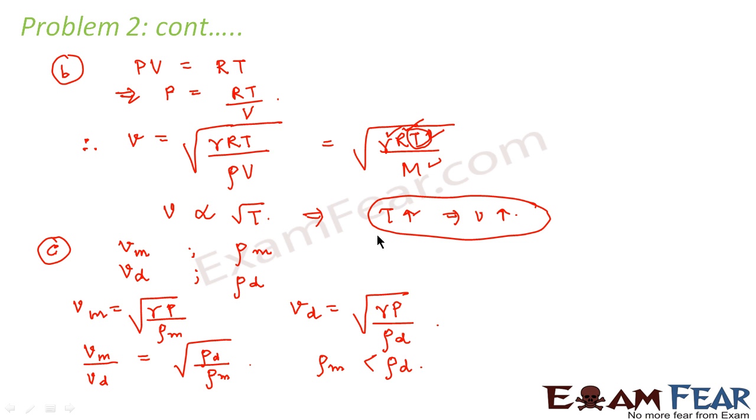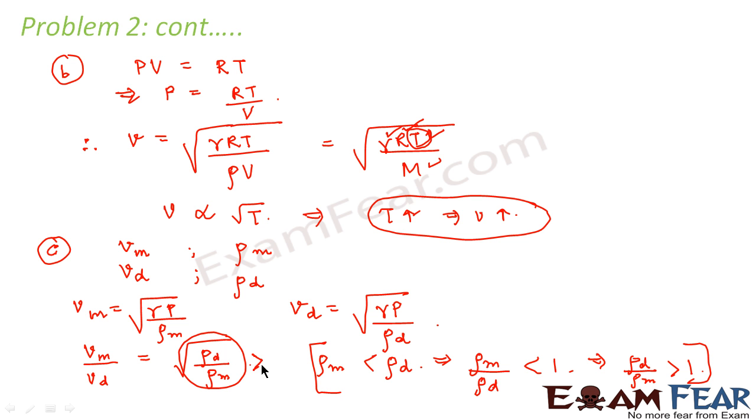From this we can write that rho m divided by rho d will be less than 1, or we can say rho d divided by rho m will be greater than 1. Using this in the expression, this particular value will be greater than 1.